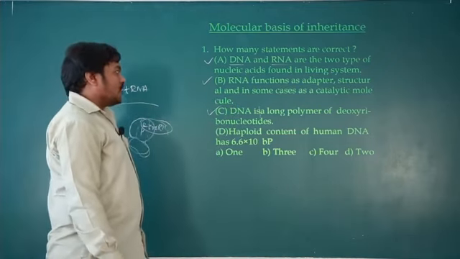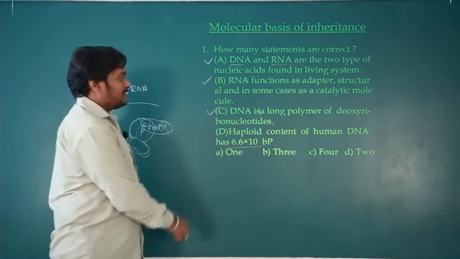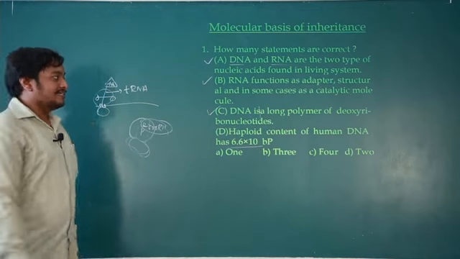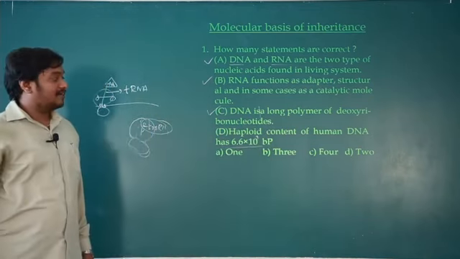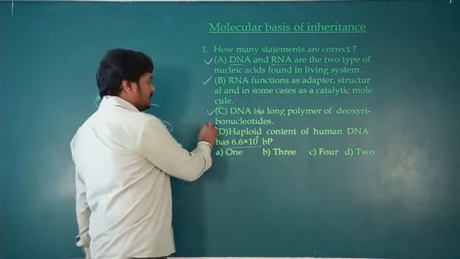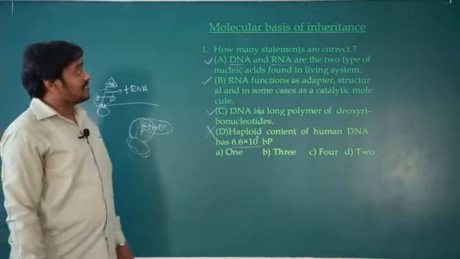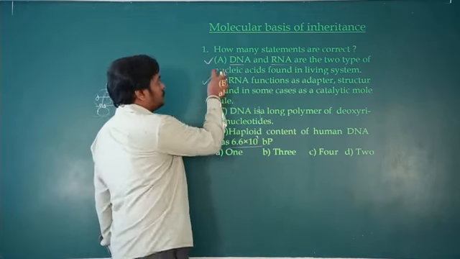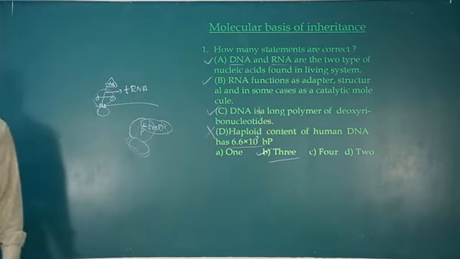Let's see. The haploid content of human DNA is 6.6 into 10 raised to 10 base pairs. So what is wrong here? 6.6 into 10 raised to 9 base pairs should be there. Since it is not there, this is the wrong one. Among 4, how many are right? How many statements are correct means 1, 2, 3. So 3 statements were correct. Okay, so that's it.